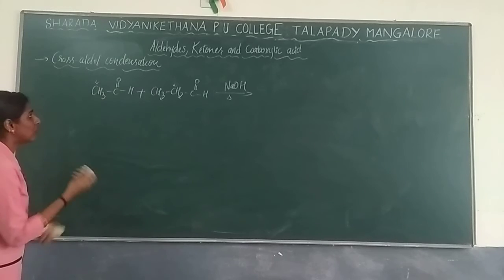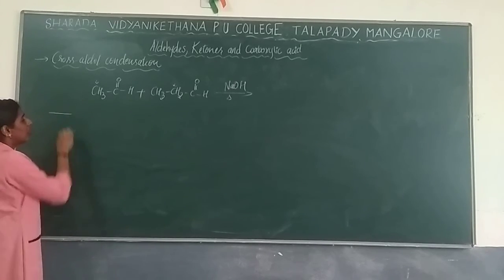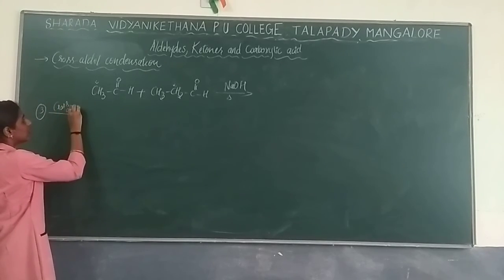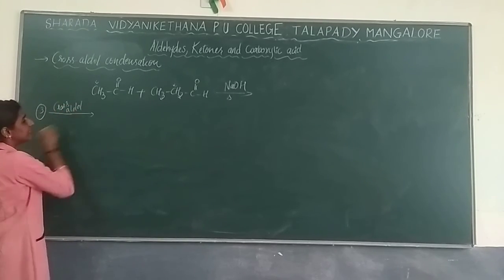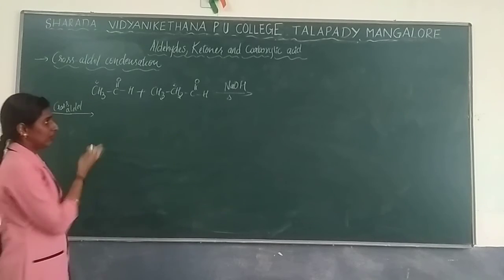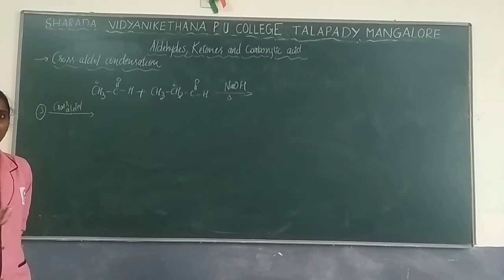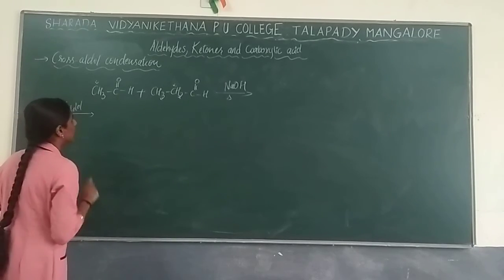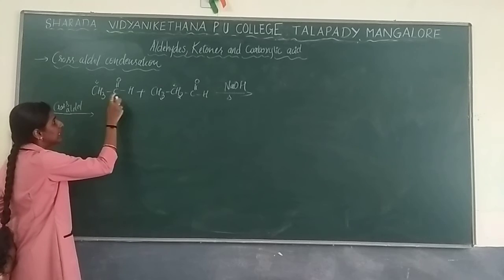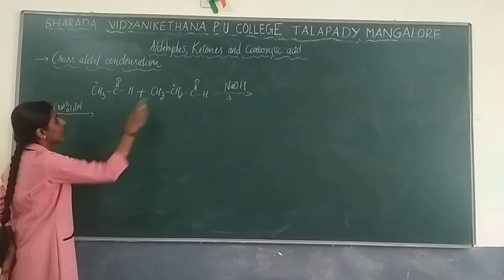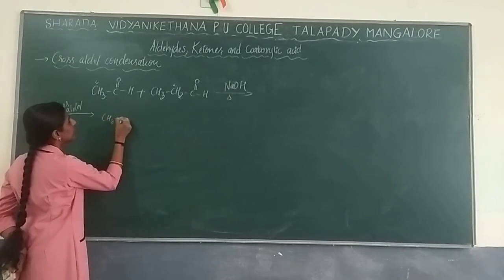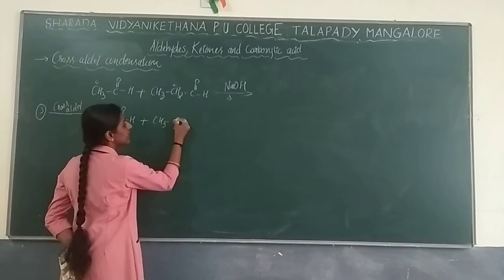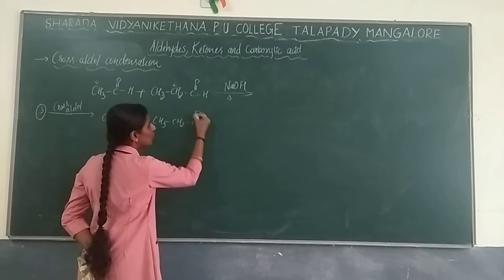Now, as I said, self is over. Next, cross aldol. The third product is nothing but the cross aldol product. Don't bind the reactant as well as the product. They will never ask with the same reactant as well as product. Now, cross aldol in the sense, these two will react. How will it react? Write down the reactants first. So this is equal to H plus CH3, CH2, C double bond O with H.